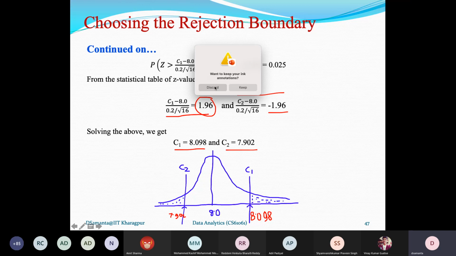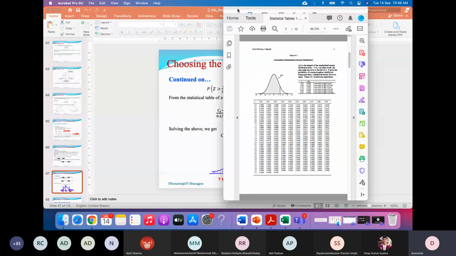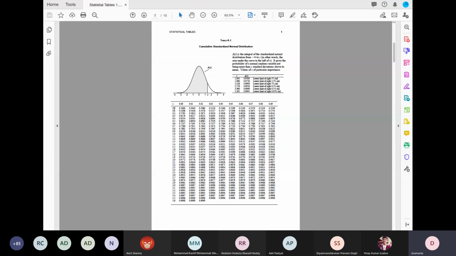As I showed in this table, the Z value varies from 0 to 3.6. Actually, essentially it varies from minus 3.6 to 0, because you can take 1 minus this value and it will take you to these sides.